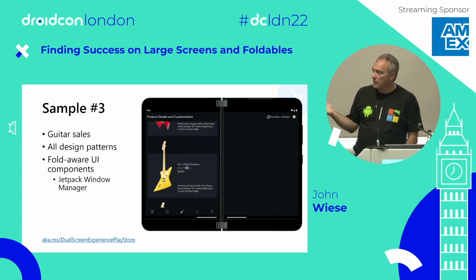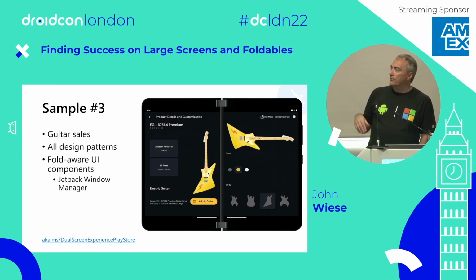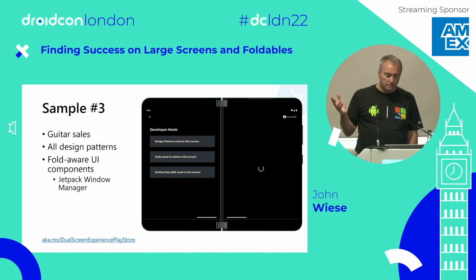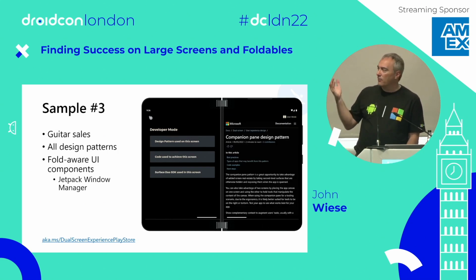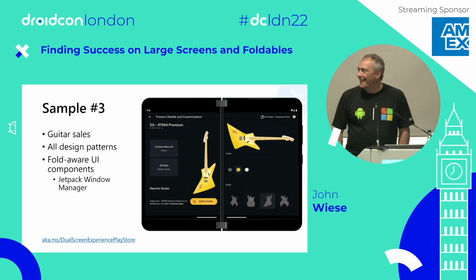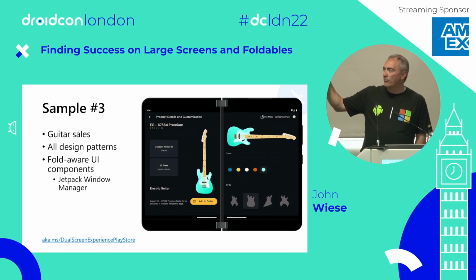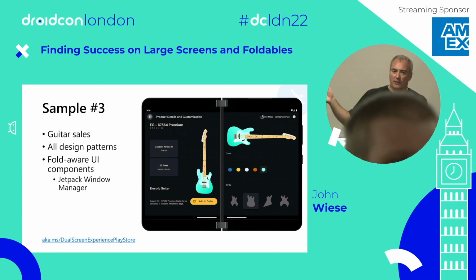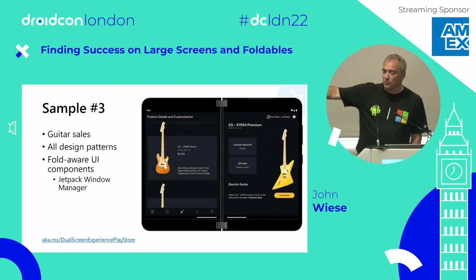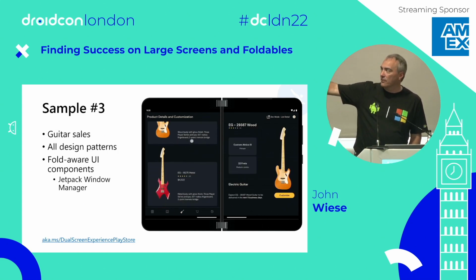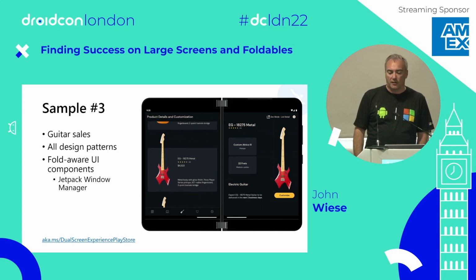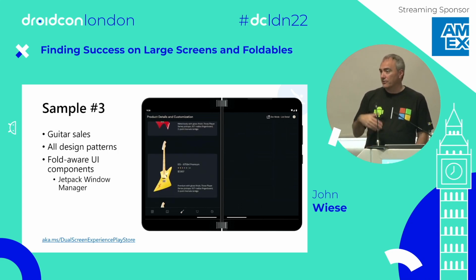So it uses list detail in some places, it uses the extended canvas in some places, it uses the other ones that I can't think of off the top of my head right now in some places, but it really gives you a good example of an app that is taking care and using all the different patterns to provide a great user experience on, in this case, you're seeing it on a dual screen device, but the app works great on a Samsung Fold or a tablet and looks exactly the same as it does here with no changes to the code. So same code running on all the devices, no extra enhancements and stuff.